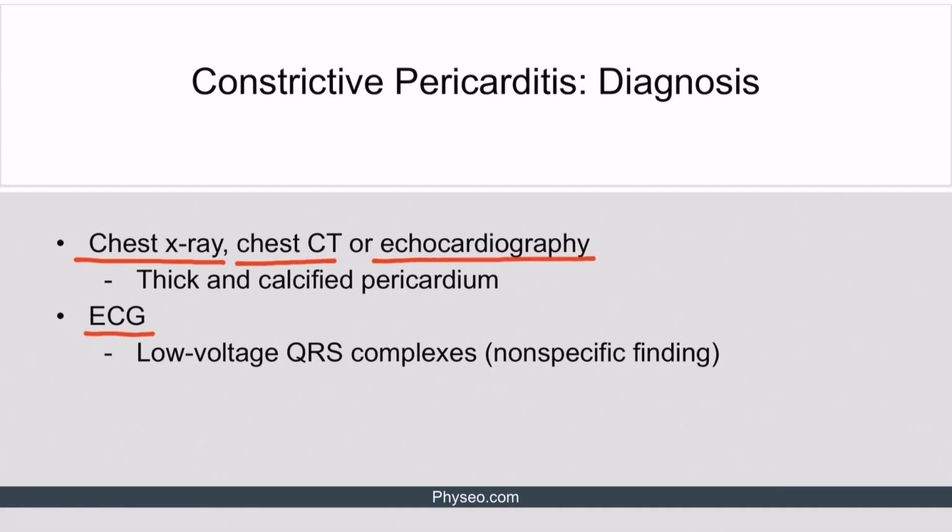ECG may reveal low-voltage QRS complexes because fibrosed pericardium interferes with myocardial electrical impulses reaching the electrodes. Please note that low-voltage ECG is not a specific finding in constrictive pericarditis. It can also be observed in conditions like restrictive cardiomyopathy.